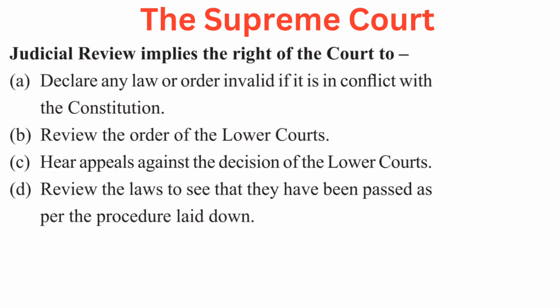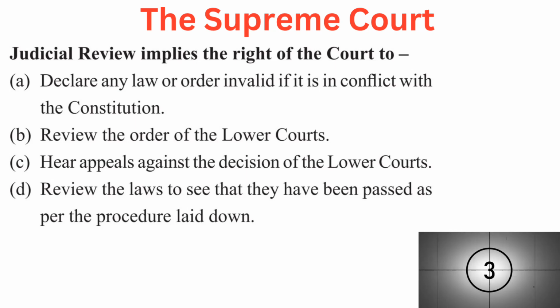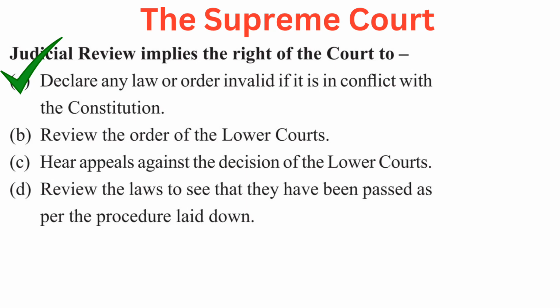Your question is: judicial review implies the right of the court to. Your options are A. Declare any law or order invalid if it is in conflict with the Constitution. B. Review the order of the lower courts. C. Hear appeals against the decision of the lower courts. Or D. Review the laws to see that they have been passed as per the procedure laid down. Right answer is A. Declare any law or order invalid if it is in conflict with the Constitution.